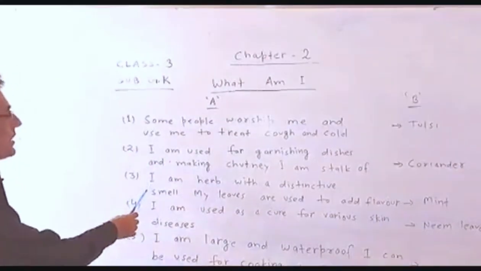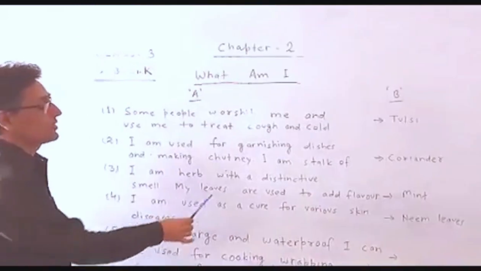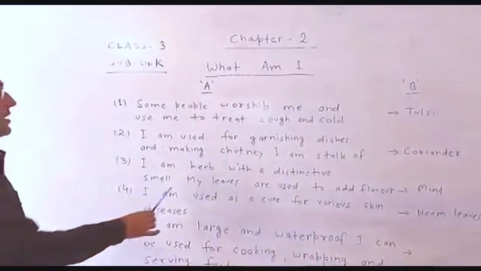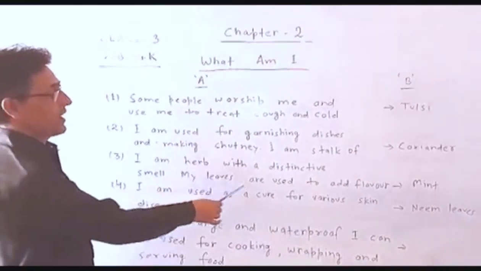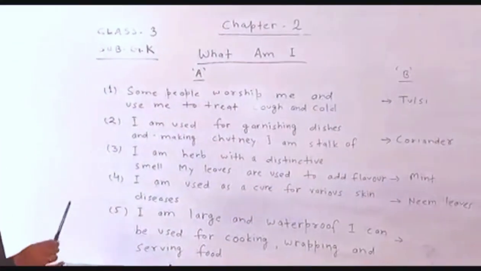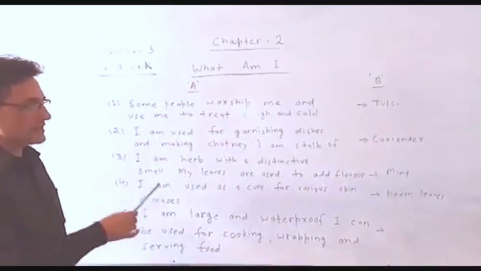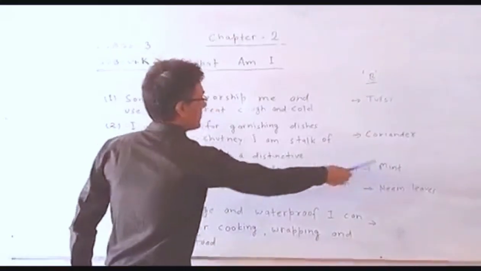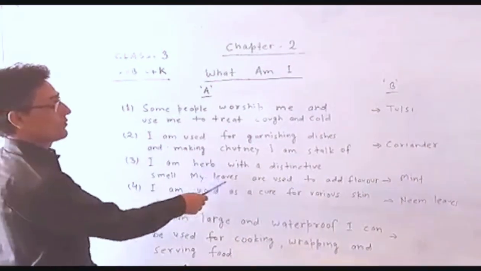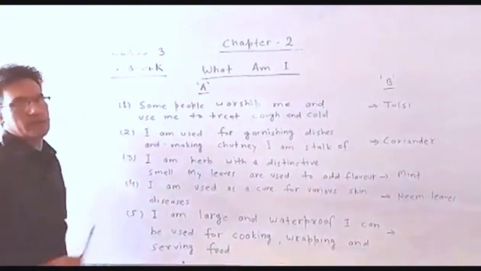Okay. And third clue is: I am a herb. Listen carefully. I am a herb with a different smell. It has a different smell. Its leaves are used to add flavor. So what is the name of this leaf? This leaf name is mint. Mint leaves are used for adding flavor, and they also have a different smell.